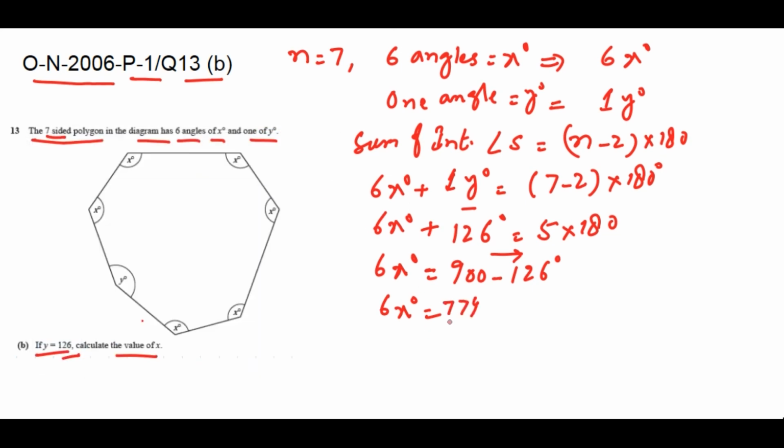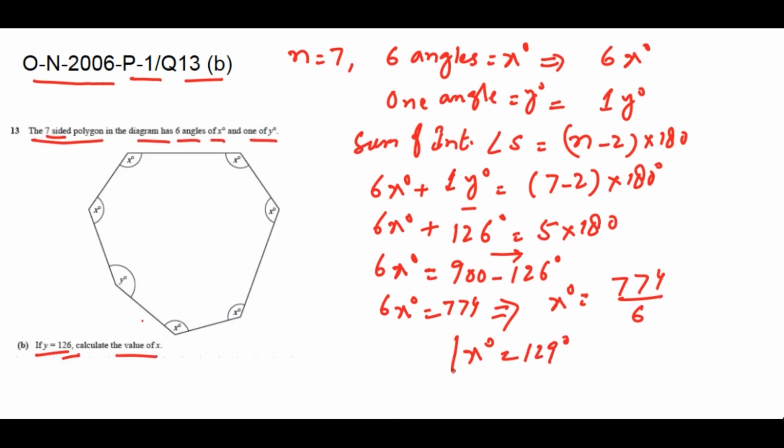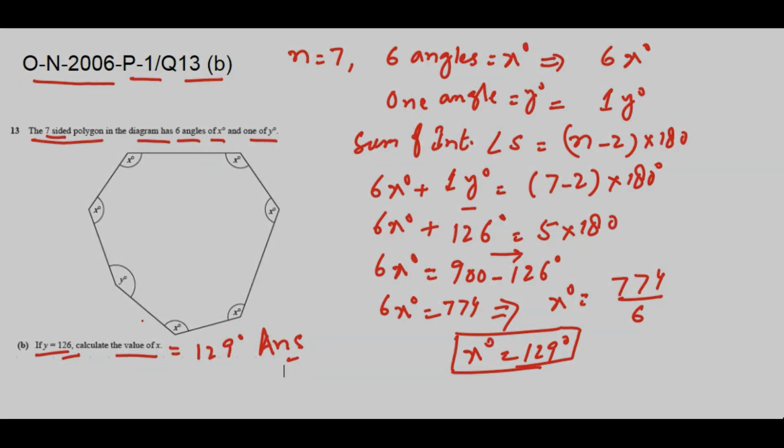Therefore, x is equal to 774 divided by 6, which is equal to 129 degrees. So x is equal to 129 degrees is our answer.